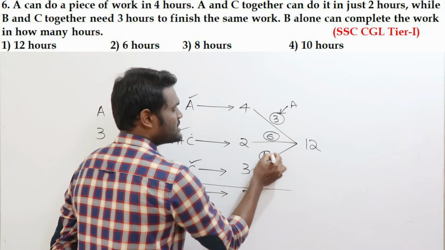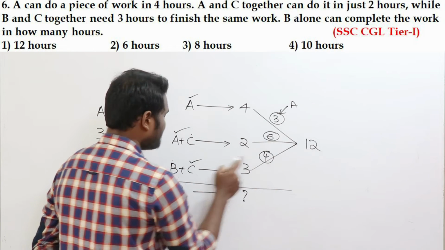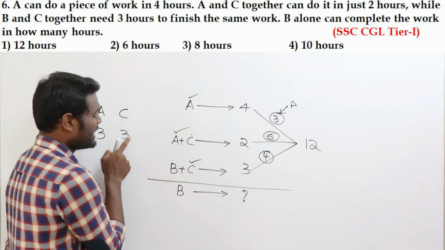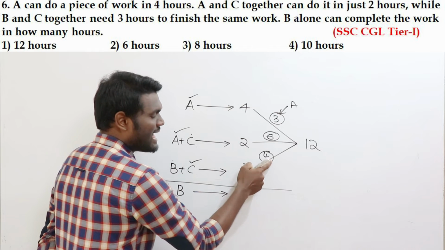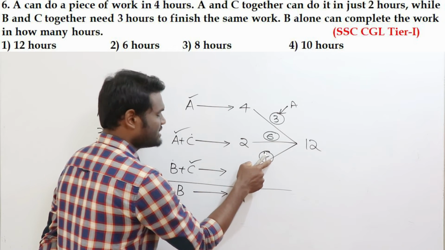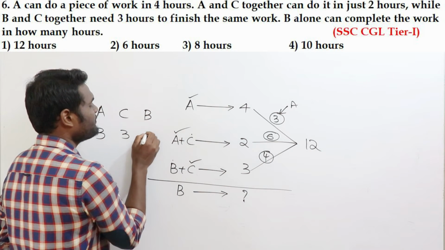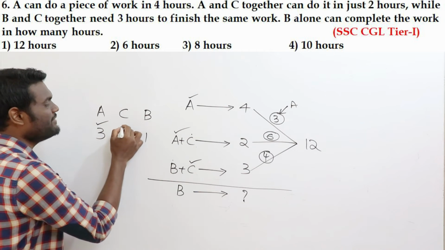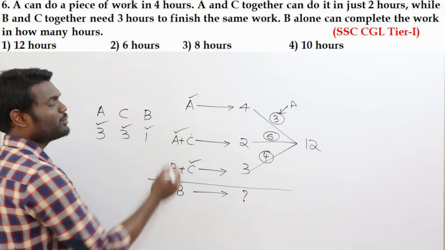If you look at this 4 apples, this is B and C together. We just came to know that C eats 3 apples per hour. Out of these 4 apples, 3 apples are for C. Then the remaining 1 apple should be for B. So A will eat 3 apples in 1 hour, C will eat 3 apples in 1 hour, and B will eat 1 apple in 1 hour.